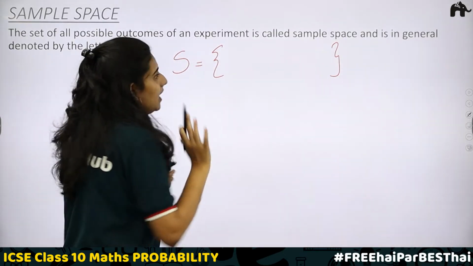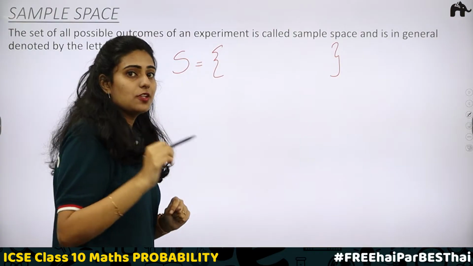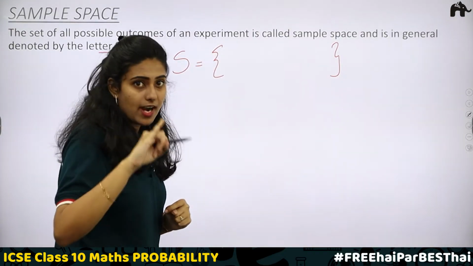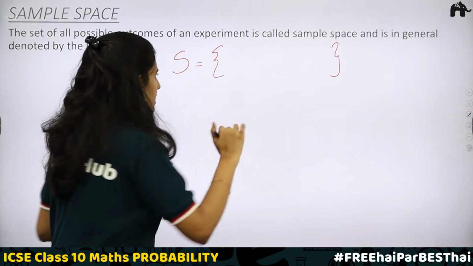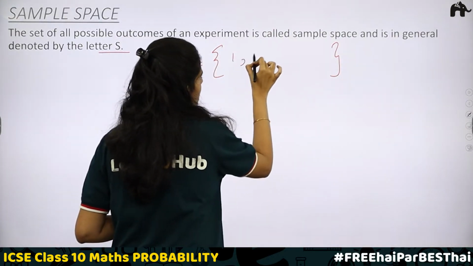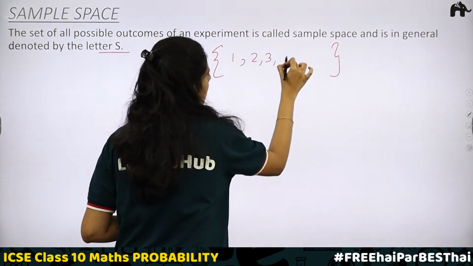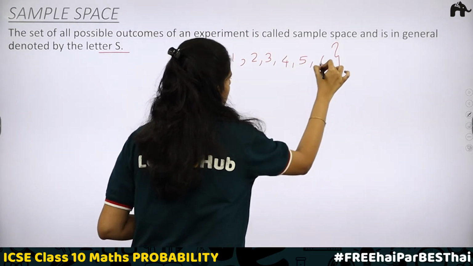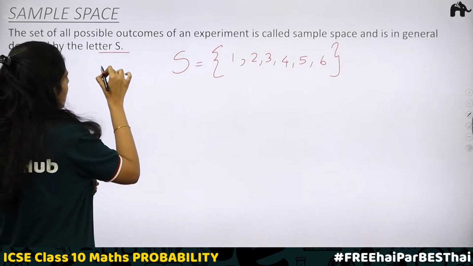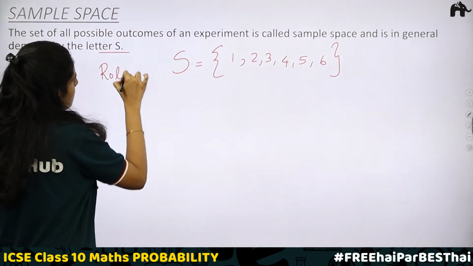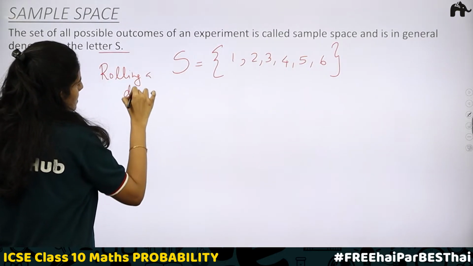Now, when I take the case of a dice, what are the outcomes? I can get 1, I can get 2, 3, 4, 5 and 6. There are equal chances. So, inside this set, I'll be writing all the possible outcomes. So, this is the required sample space when rolling a dice.